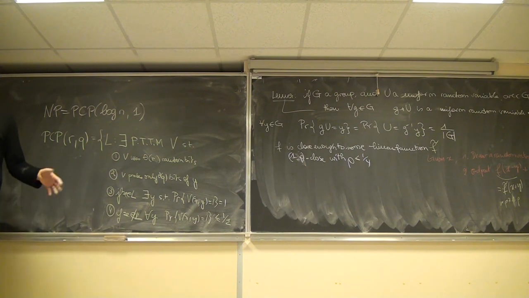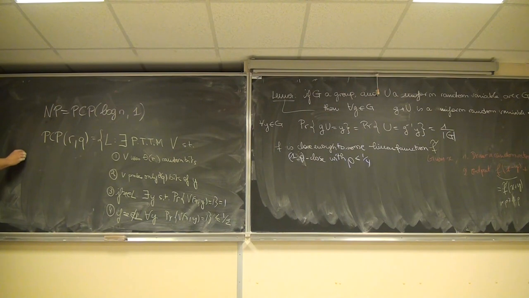So what does this mean in human words? This means that in NP, you can check the certificate just by probing a constant number of positions in the proof. A concrete case: you're grading an exam. You just check a few random letters in the copy of your student, and you have his grade. It's even funnier than that.